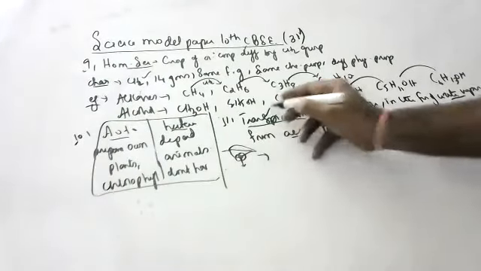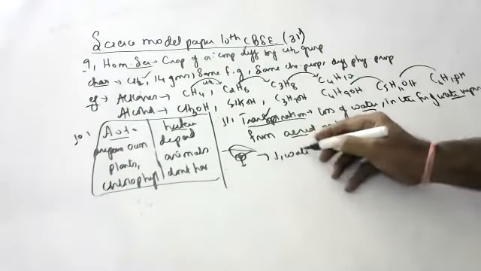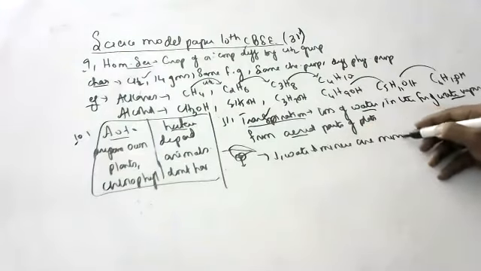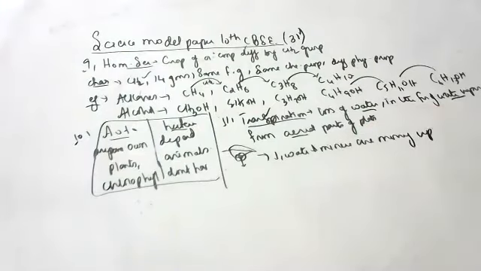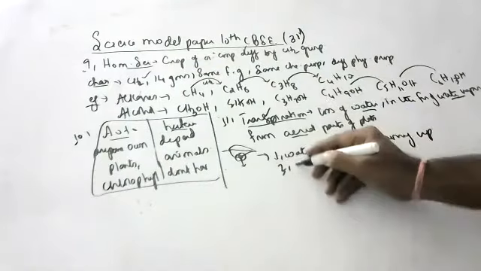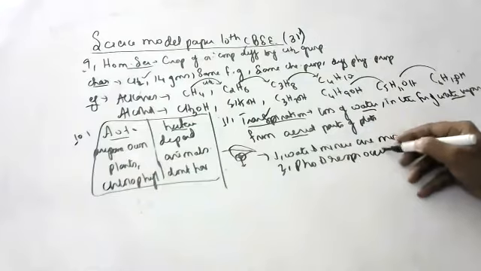What are the functions of transpiration? Because of transpiration only, water and minerals are moving up. And because stomata open for transpiration, photosynthesis and respiration occur. Try to understand, children.